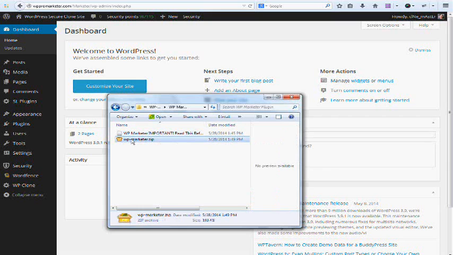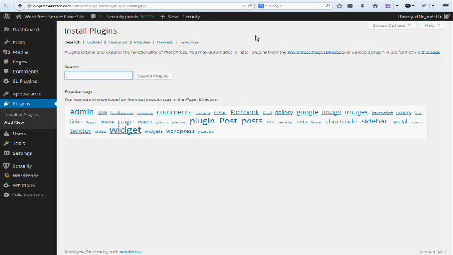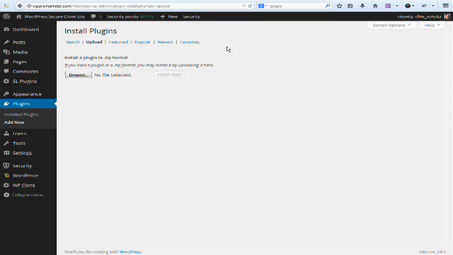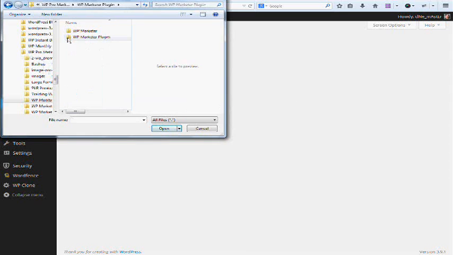And below that there's the file that you'll actually upload to your WordPress site. So at this point, in order to install that, we're going to go over to Plugins and select Add New. Then we're going to go up to the Upload option, click on that, and then we're going to browse for the file, and you'll go to the same location that you extracted that file from earlier. And then once we get there, we're going to select that and then go ahead and upload it.